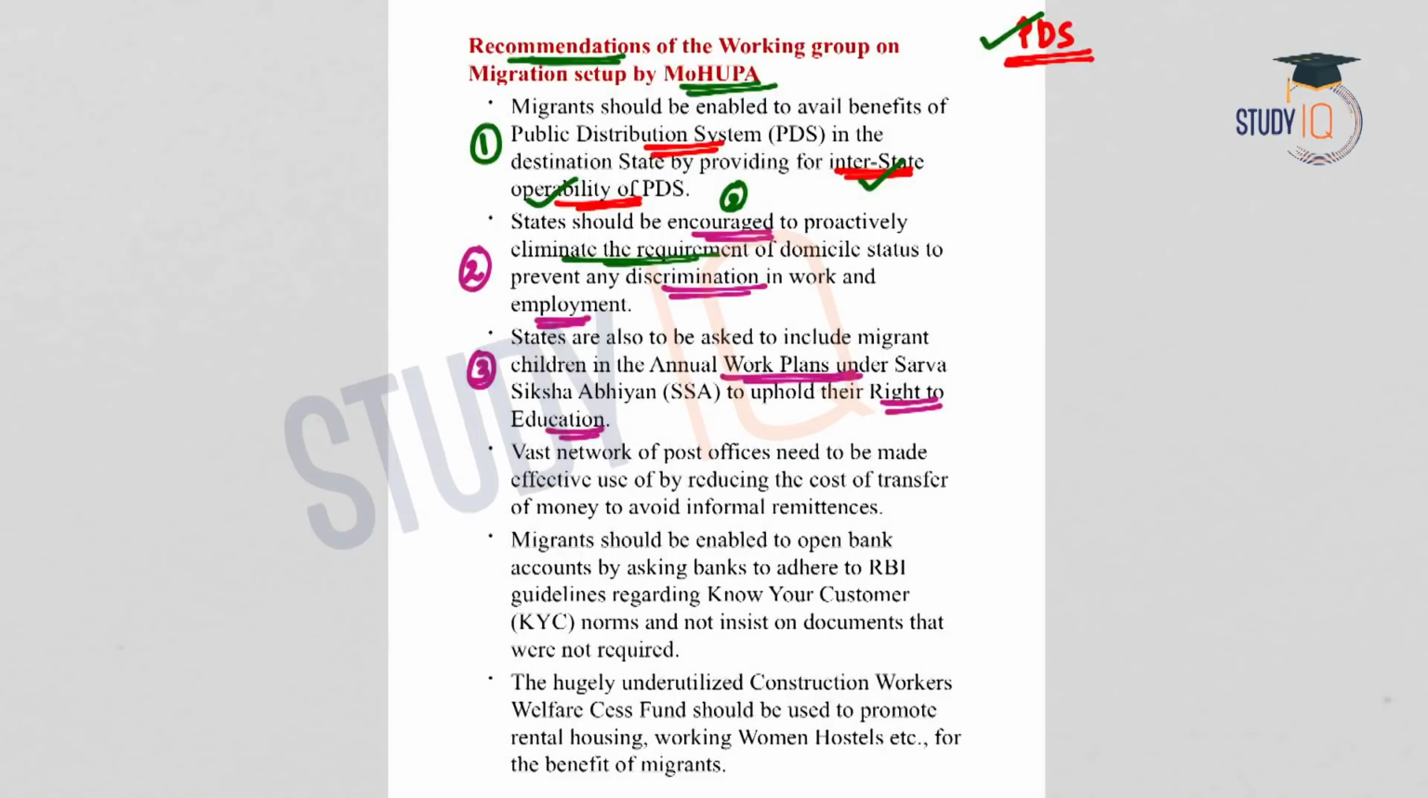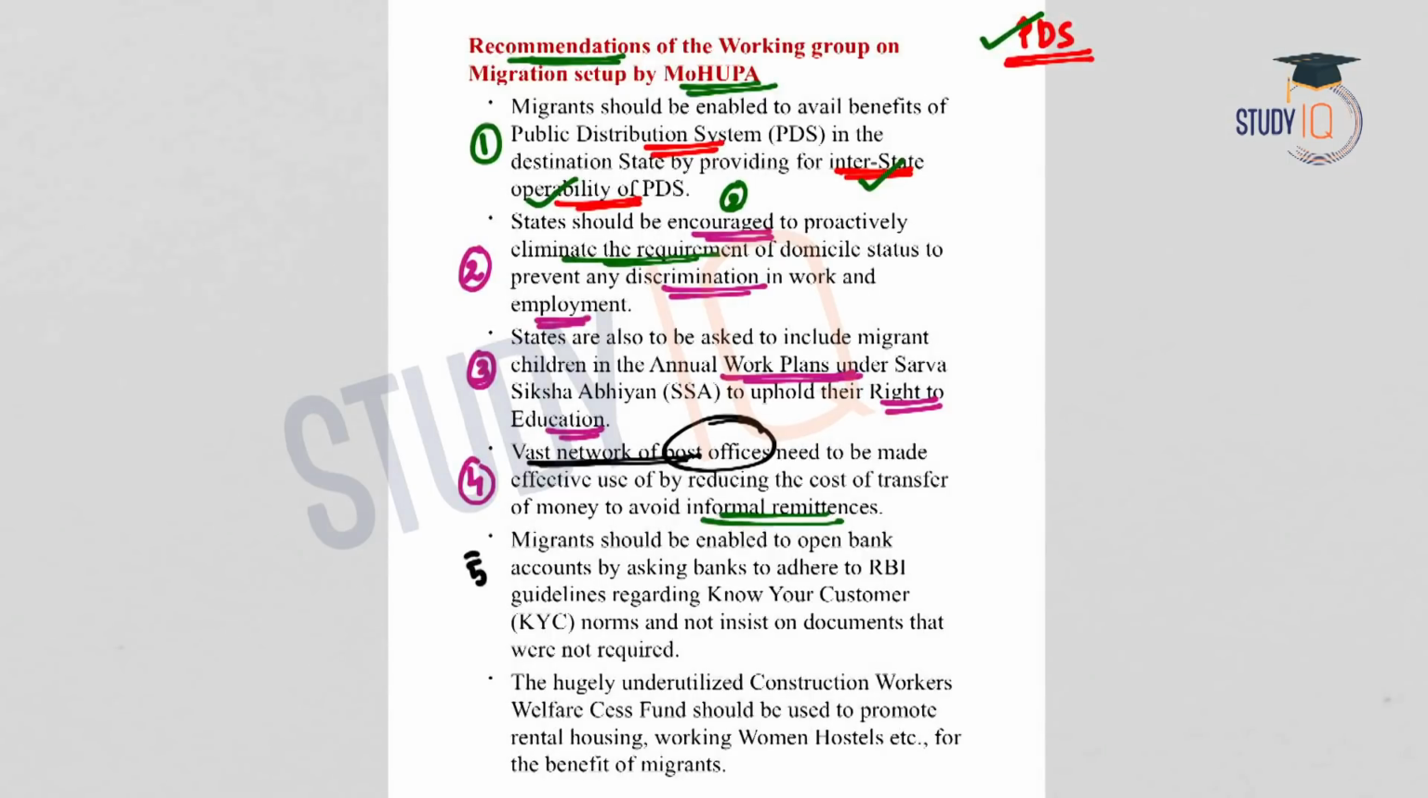The fourth recommendation was to ease the remittances. So, suppose a person who has migrated from a different state stays in a different state, he will have to transfer the money to his family. So, in many cases it has been seen that these migrants use informal services or remittance services to deposit this money. So, this ministry recommended that there should be a vast network of post offices in order to efficiently remit the money to the family of the migrants.